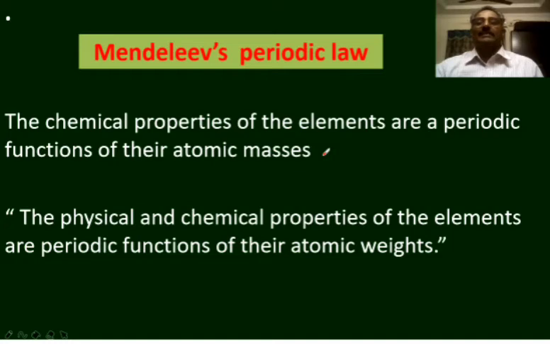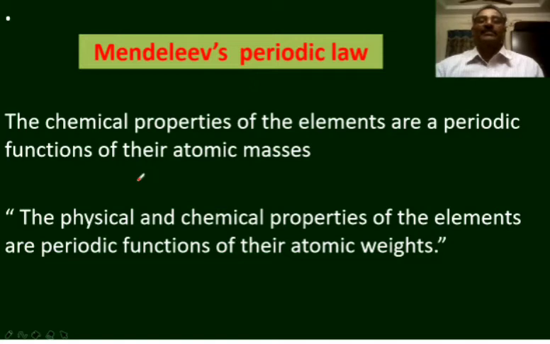Mendeleev and Lothar Meyer worked more or less at the same time at 2 different places and came to the same kind of conclusion. Lothar Meyer told that the physical properties of the elements are periodic functions of their atomic masses, whereas Mendeleev expressed that chemical properties of the elements are periodic functions of their atomic masses.